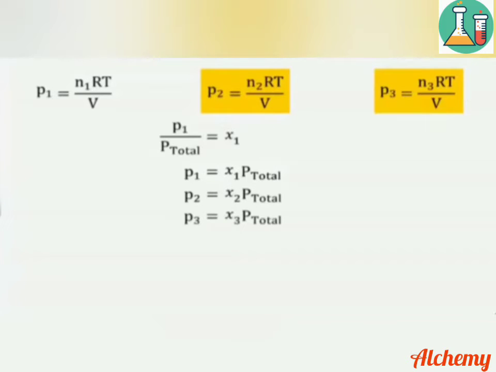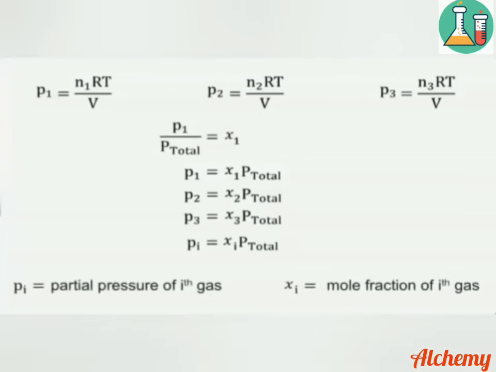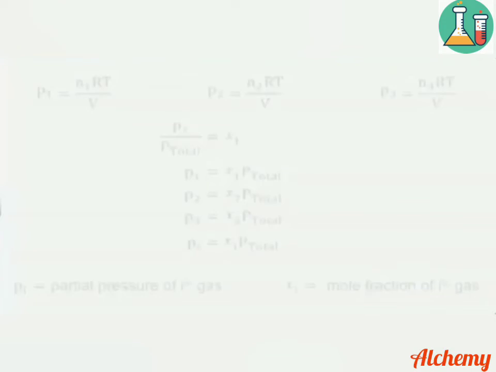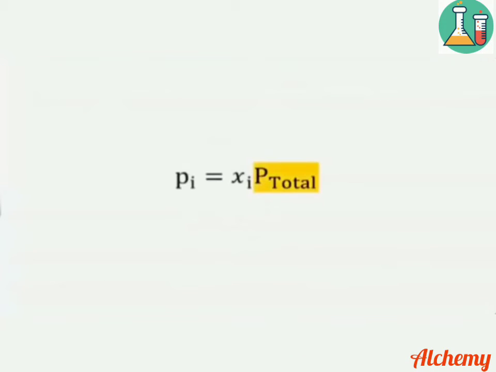Similarly, P2 equal to X2 into P total and P3 equal to X3 into P total. So generally we can write Pi equal to Xi into P total, where Pi is the partial pressure of the ith gas and Xi is the mole fraction of the ith gas. The equation Pi equal to Xi into P total is used to calculate the partial pressure of an individual gas.